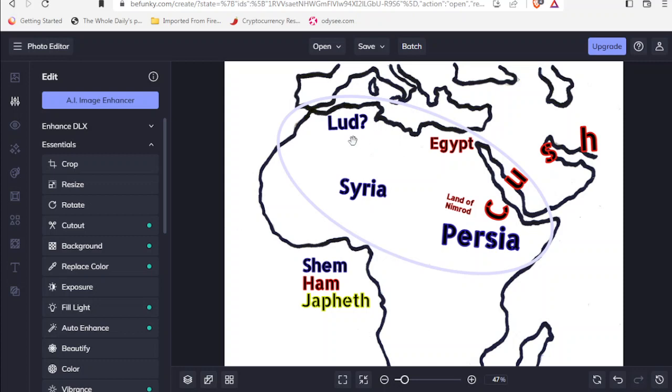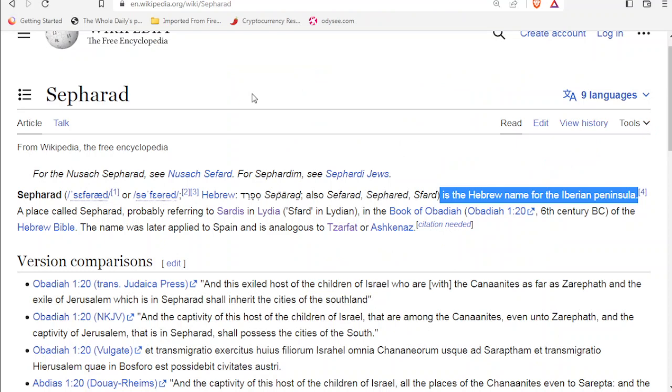But I've got this question mark because we also came across this word Sepharad, and it says that Sepharad is the Hebrew name for the Iberian Peninsula, and we also have a connection with Sardis in Lydia.